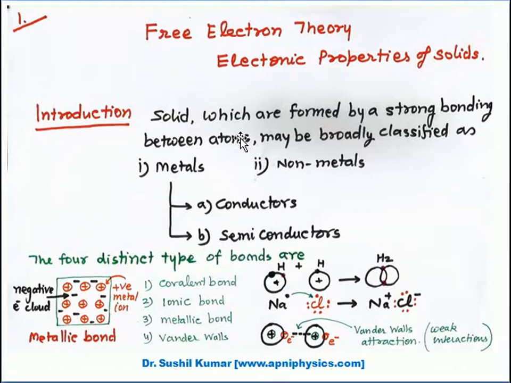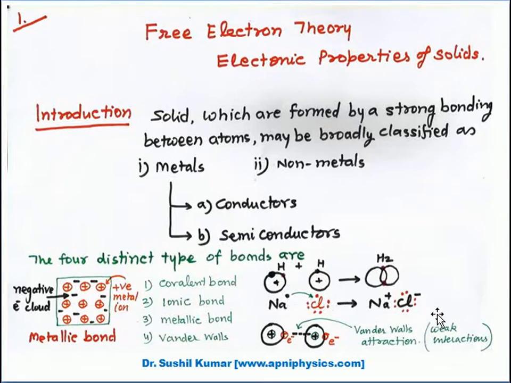And these conductors and semiconductors are formed with the four types of bonding between the atoms. Number 1 is covalent bond, number 2 ionic bond, number 3 metallic bond, and number 4 van der Waals type bond. These bonds basically can be explained with some simple pictures. Here I have considered, in case of number 1, covalent bond between two hydrogen atoms, that basically is shown like this way. In case of H2, these two electrons are shared by both the atoms of hydrogen.